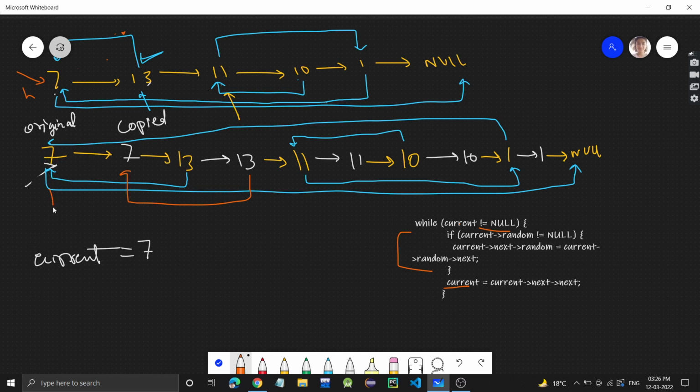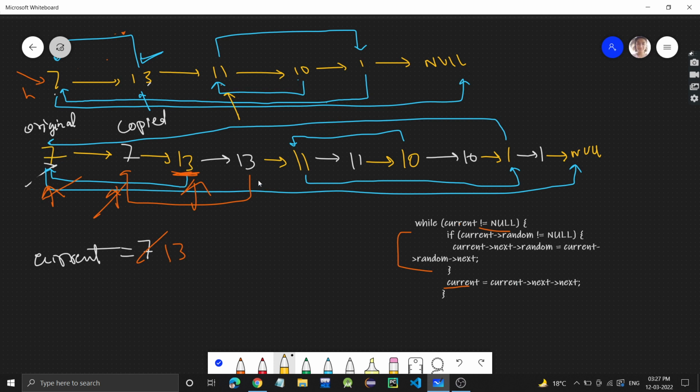So current is initially here. Now current will go to current's next's next, that is here 13. Now current is 13. Now let's see here what we have. Current is not null, 13 is not null, and current's random is not null. 13's random is 7.